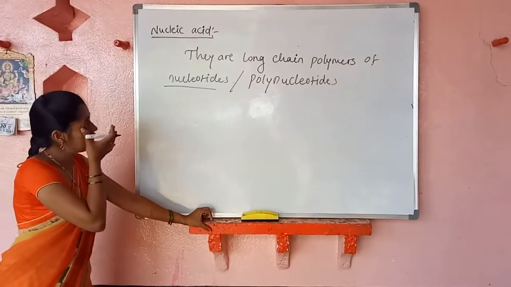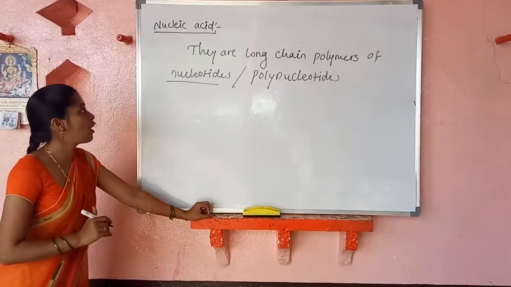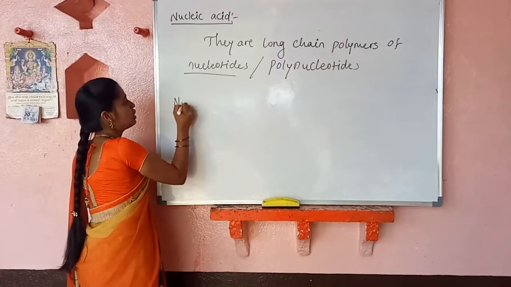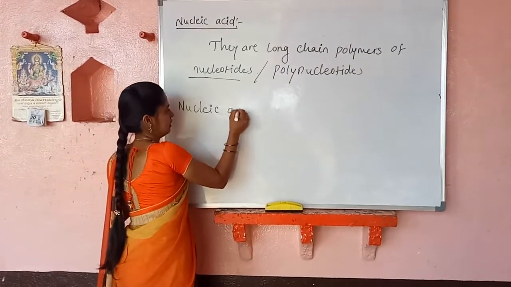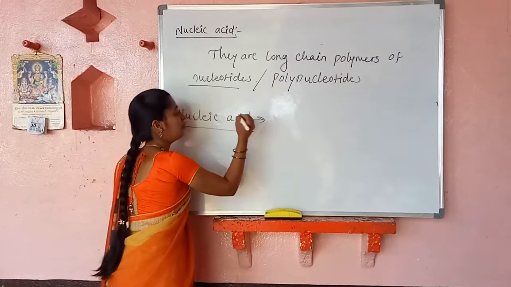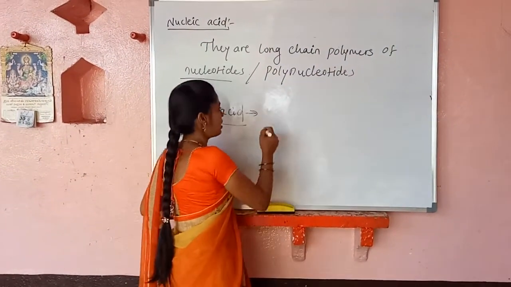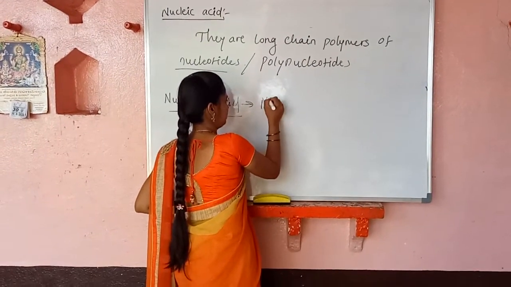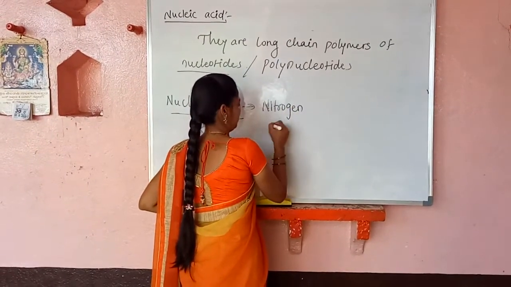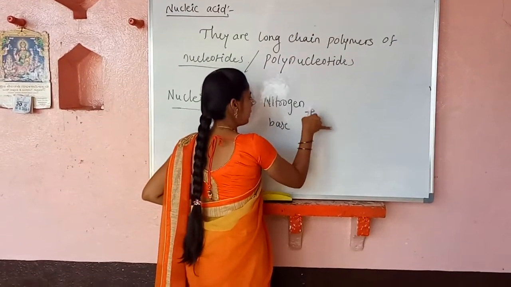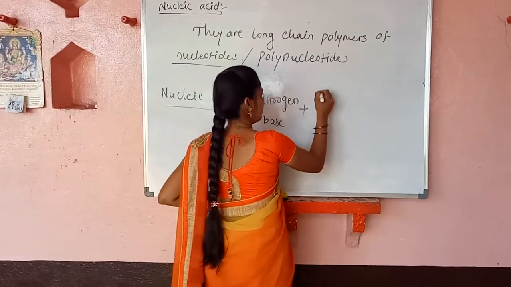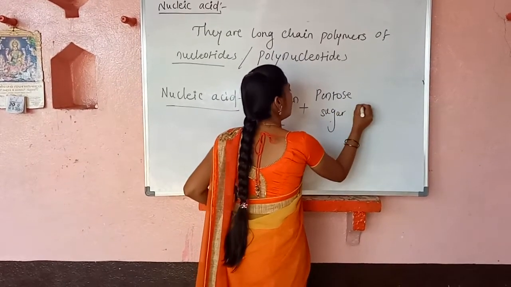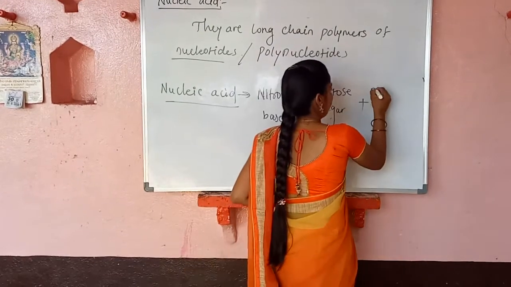After that we will study the composition of nucleic acid. Nucleic acid consists of three components. The first one is nitrogen base, the second one is pentose sugar, and the third one is phosphate group.